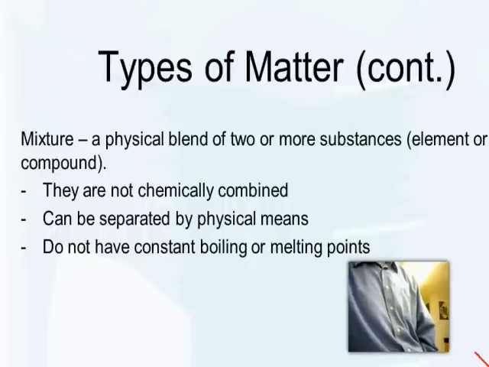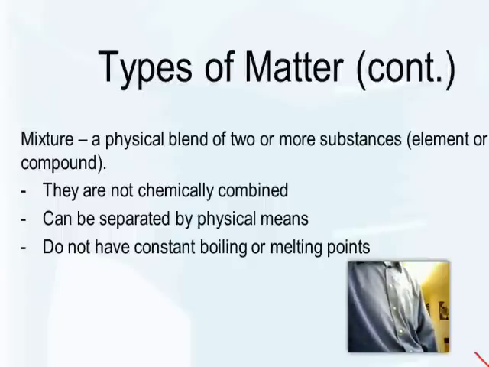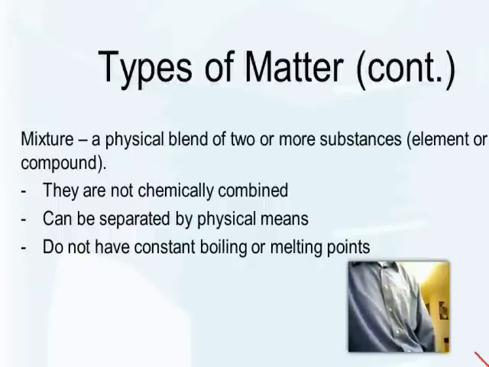They can be separated by physical means, which we'll talk about in a second, and they do not have constant boiling or melting points. Meaning, if we were to boil a mixture, there would be one boiling point, and then after that boiling point was reached, there'd be another boiling point or melting point. Whereas with a pure substance such as water, if we have pure water, it's going to have the same boiling point at 100 degrees Celsius.